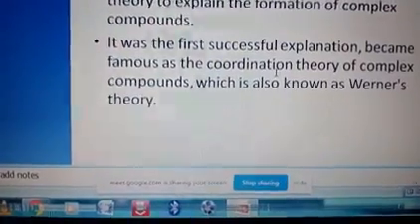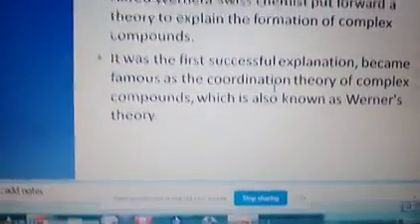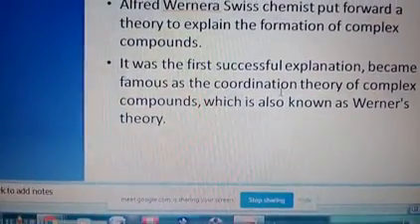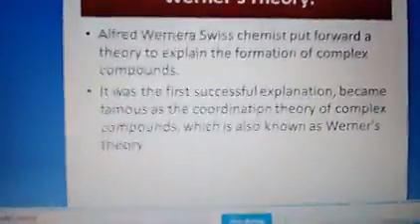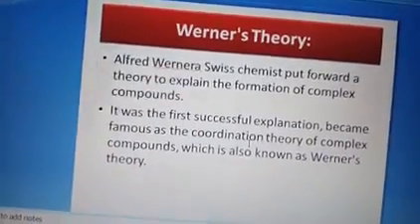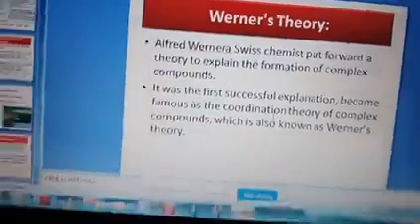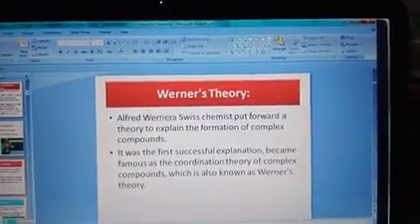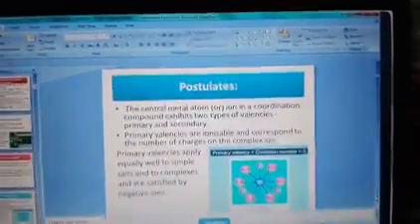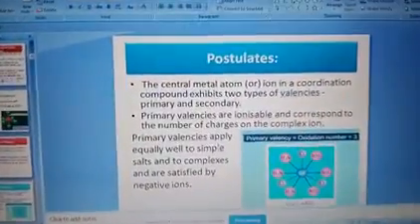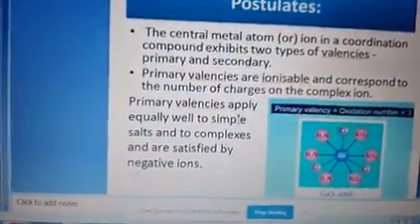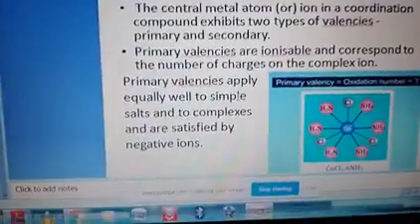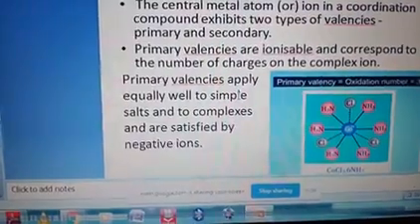It explains how complex compounds are formed. In the exam, the postulates of Werner's coordination theory are important from the exam point of view, and it was already asked in the board exam for 2 marks.